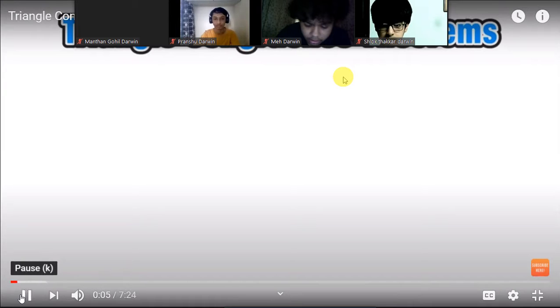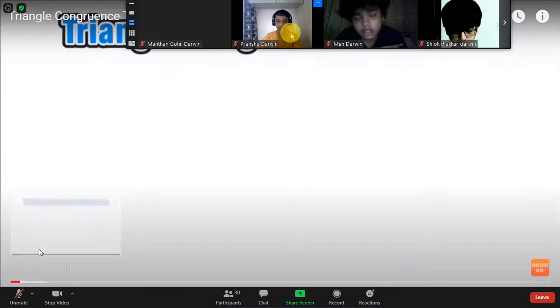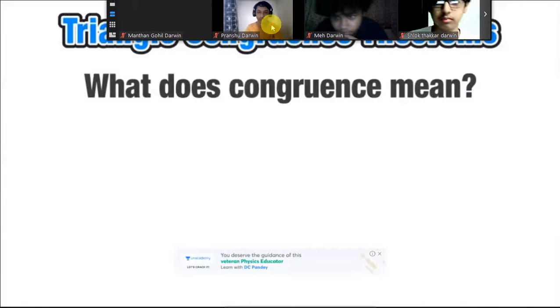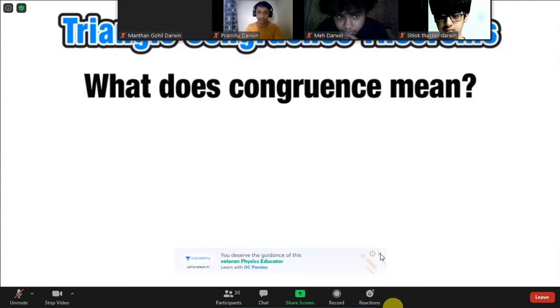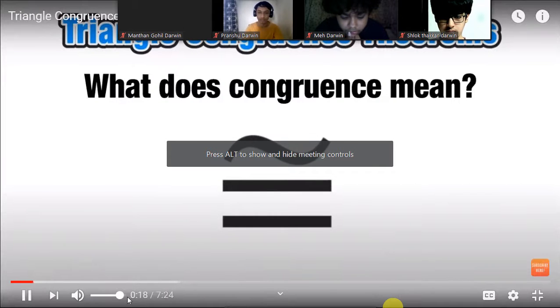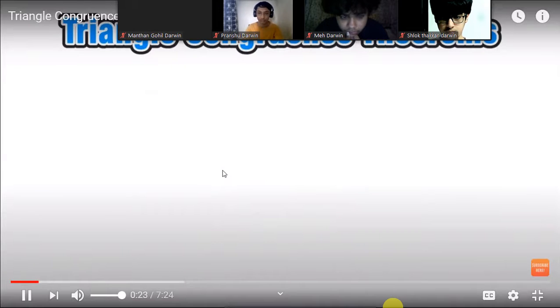Everyone, welcome to this lesson where we're going to explore the different triangle congruence theorems. So let's start out by asking the question, what does congruence even mean? We like to think of it as this equal sign with a squiggly line over it, but let's just take a few moments to really conceptualize what congruence means, especially in terms of figures.